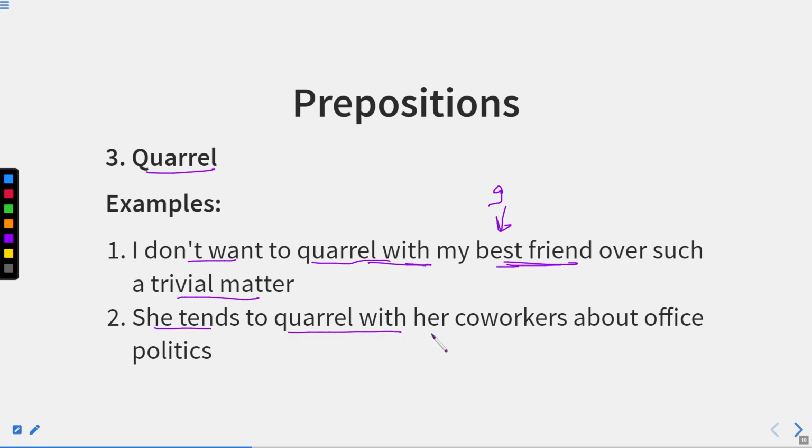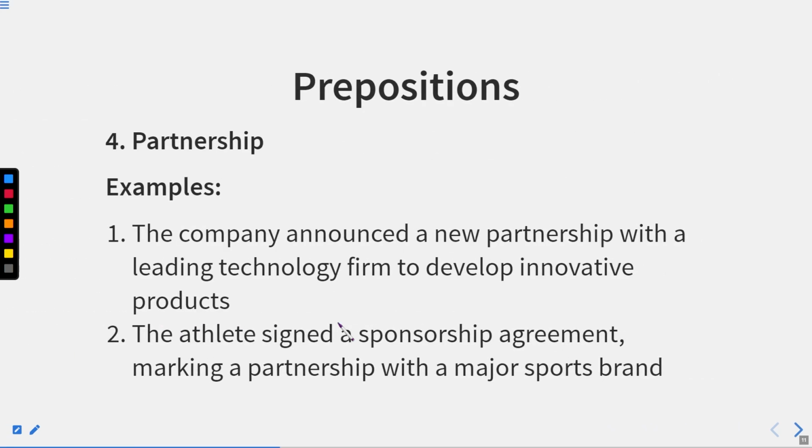She tends to quarrel with her co-workers. It means when we are showing that two persons are there and they both are quarreling, we can use quarrel with. Now, quarrel can be used as a verb. It can be used as a noun as well. Now, let us move to the next one.